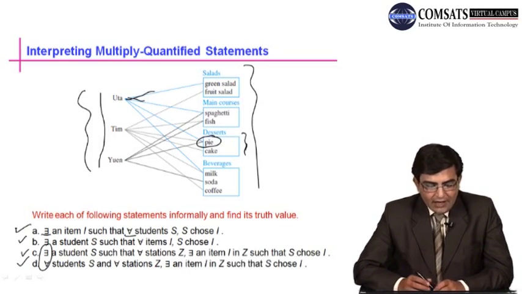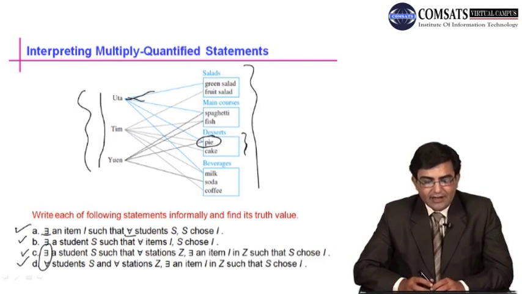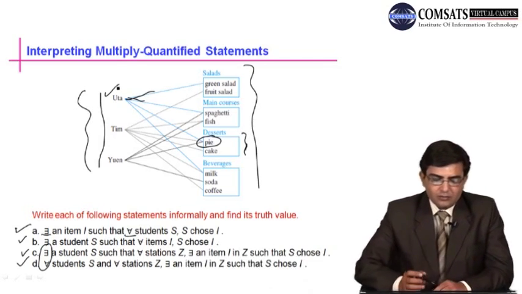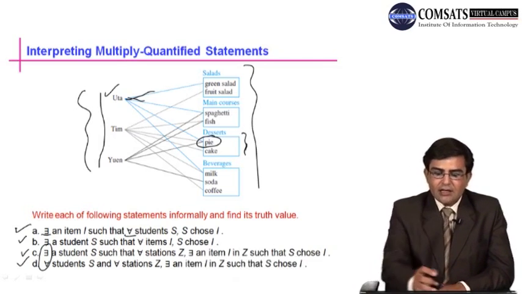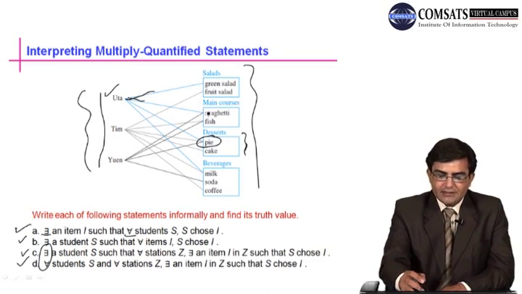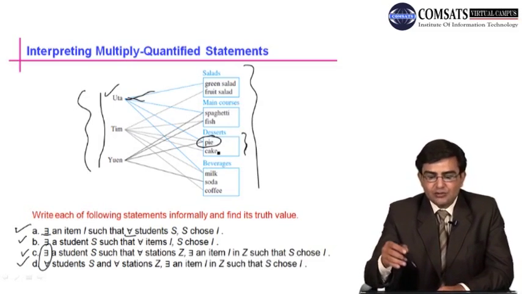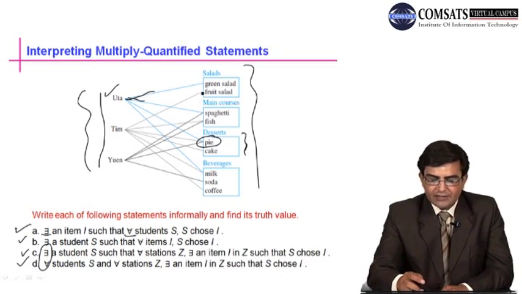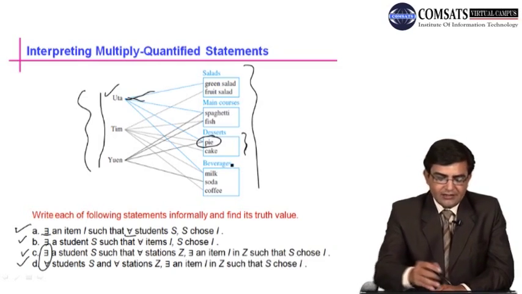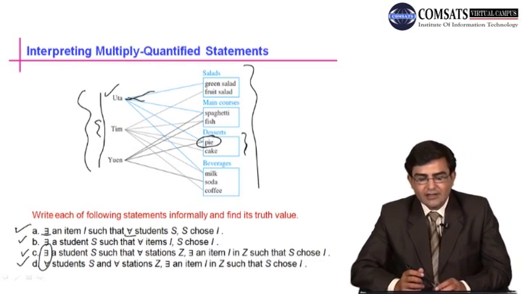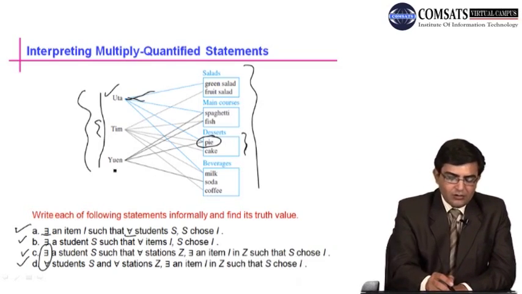So we have to check whether every student has chosen at least one item from every station or not. Here the first student, Uta, has chosen green salad from the first station, spaghetti from the second station, pie from the third station, and milk from the fourth station. So Uta has chosen at least one item from every station. Now Tim has chosen fruit salad here, fish here, pie and cake both from this station, and milk and coffee from this station. So this is true until here, because the second student has also chosen at least one item from every station. Now we check the third one.